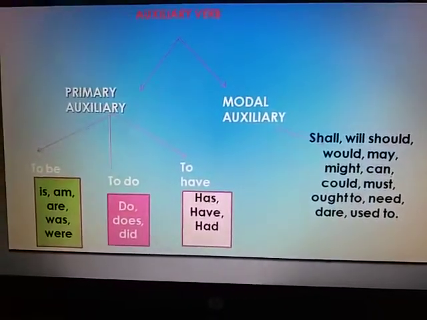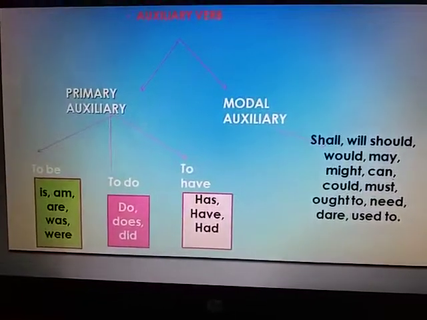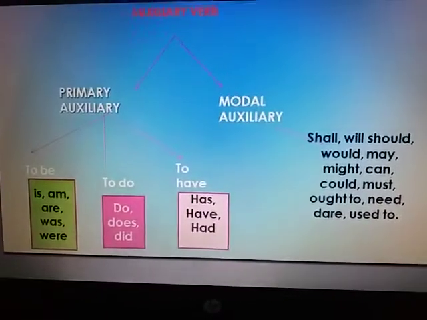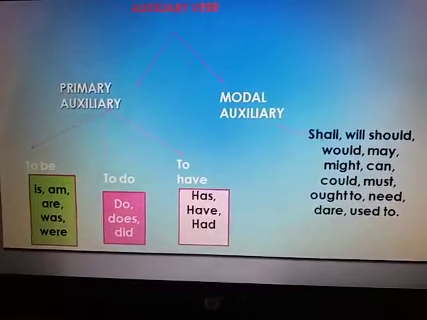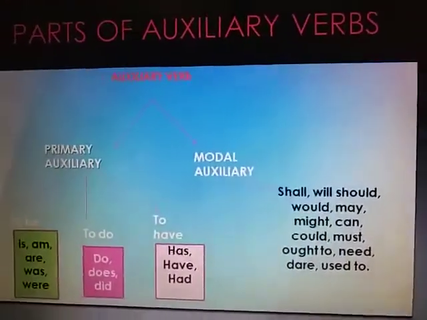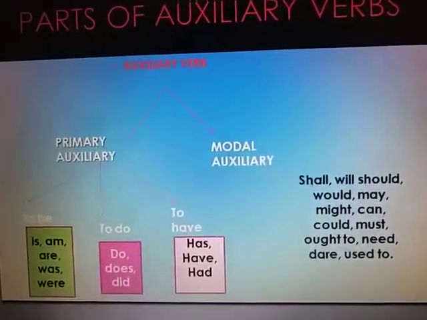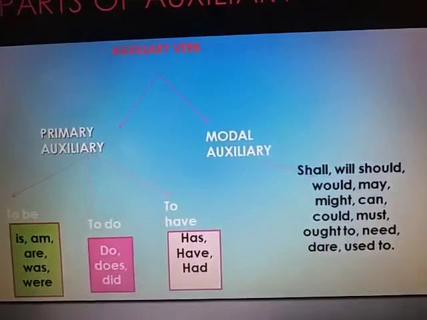Words like is, am, are, was, were are be forms, do, does, did are do forms, and has, have, had are have forms. Shall, will, should, would, may, might, can, could, must, ought to, need, dare, and used to are known as modal auxiliaries.